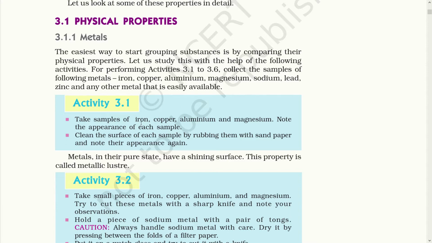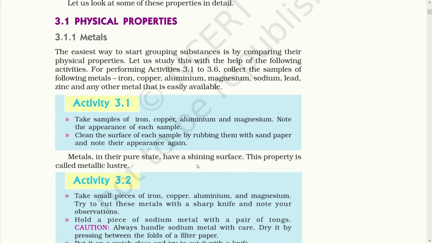In activity 3.1, as mentioned, we take samples of iron, copper, aluminium and magnesium, and note the appearance of each sample. After that, we clean the surface of each sample by rubbing it with sandpaper and note the appearance again. You will find two different appearances, before rubbing and after rubbing the metal. This property is called luster. Metals in the pure state usually shine. The shine on the metallic surface is the metallic luster.